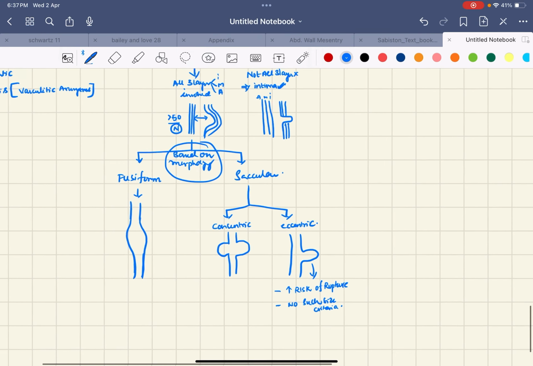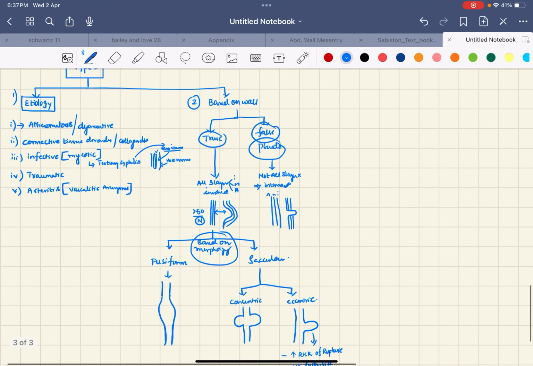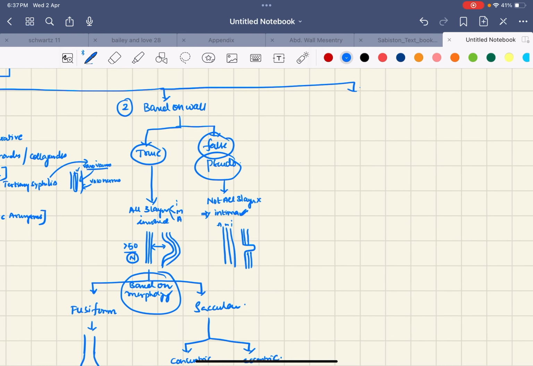So this is based upon etiology, and based on the wall there are true and false aneurysms. True aneurysms are again divided by shape into fusiform and saccular, and saccular into concentric and eccentric. Next, the fourth classification is based on the location of aneurysm. Based on the location, we are dividing the aneurysm into